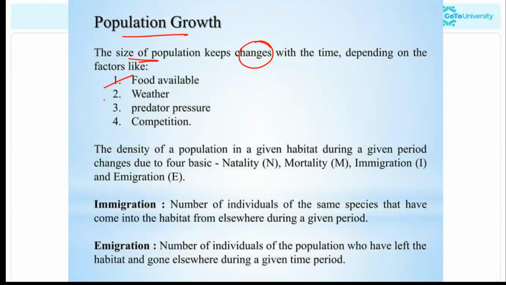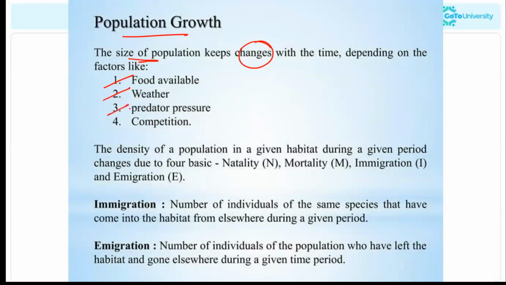In the same way, weather. Right now we were discussing the effect of temperature, light, and water. If the weather is apt or proper for an organism to survive in an environment, then the organism's growth, the population growth, will happen.